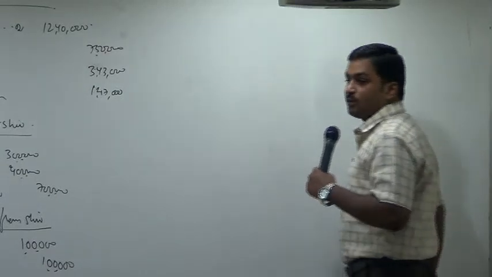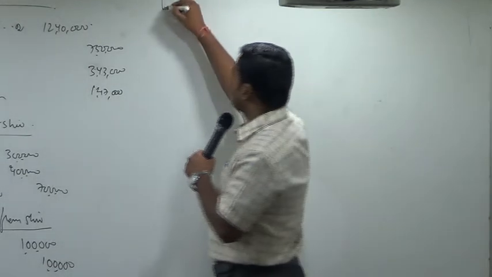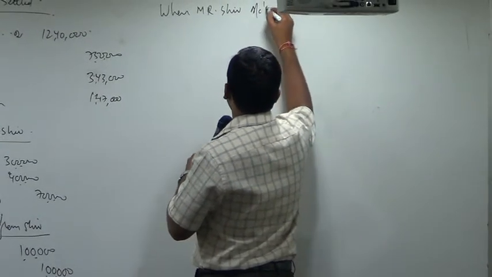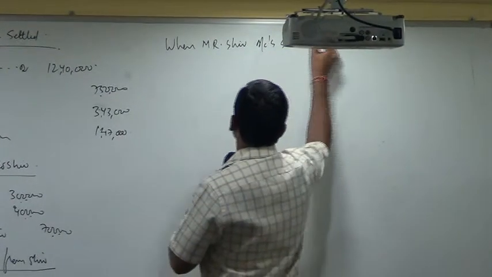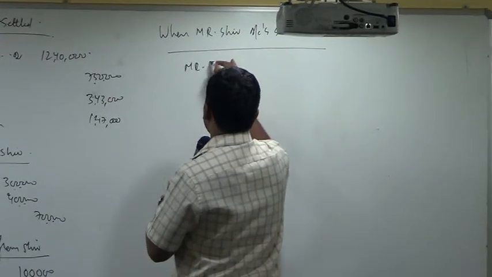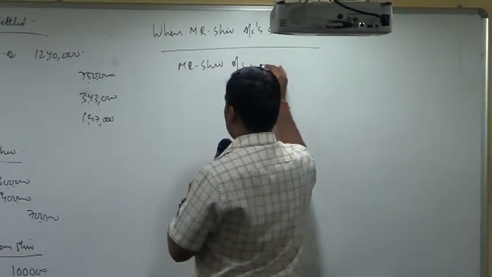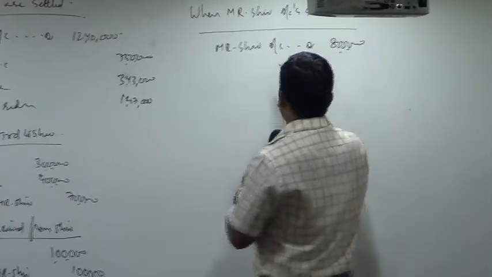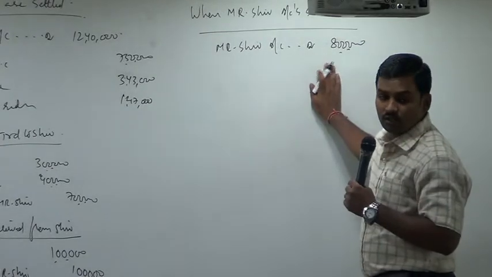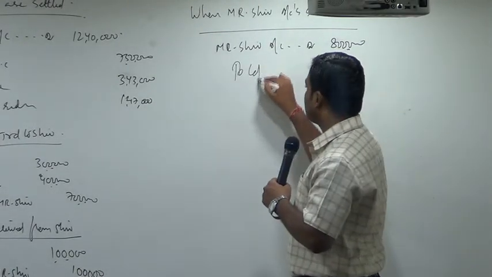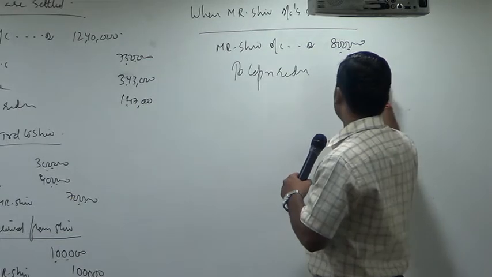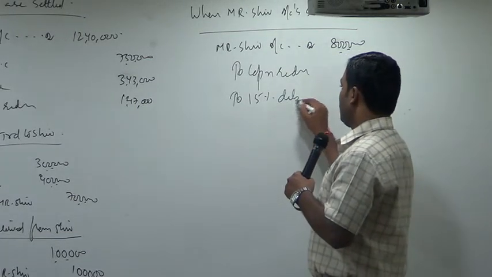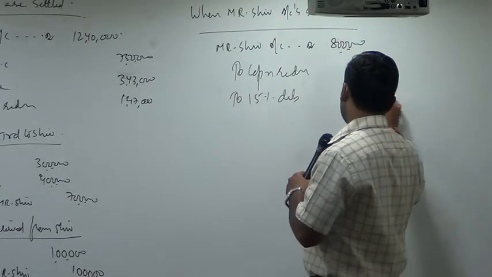How are we settling that 8 lakhs to Mr. Shiv? When Mr. Shiv's account is settled, Mr. Shiv account debtor, how much? 8 lakh is settled now, 8 lakh. Out of this, foregoing how much? 2 lakh, to capital reduction 2 lakh. For the remaining amount he is going to get 15% debentures. To 15% debentures, 6 lakh.